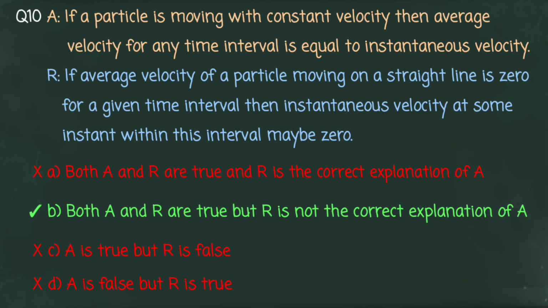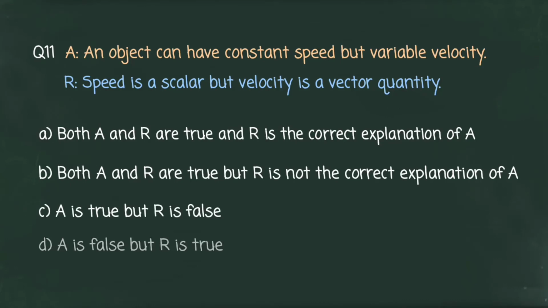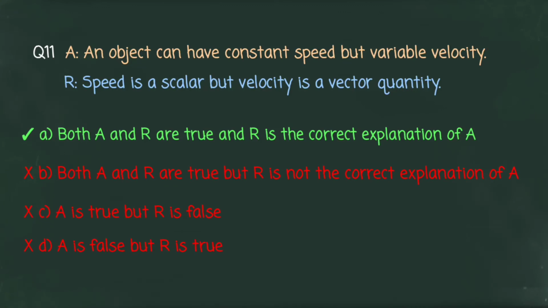Now let us see the next question. Assertion: an object can have constant speed but variable velocity. Reason: speed is a scalar but velocity is a vector quantity. Now you can select your answer. Now let us see the correct option. Correct option is A. Both assertion and reason are true, and reason is the correct explanation of assertion.